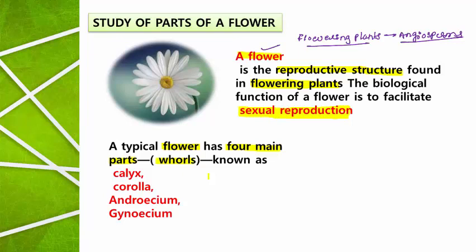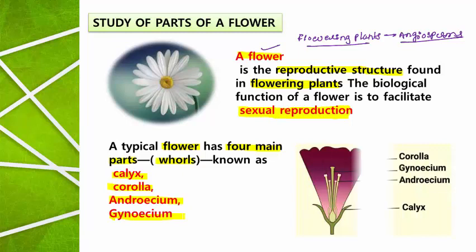In a standard or typical flower, four specific parts are present. They are calyx, second one is corolla, third one is androecium, and fourth one is gynoecium. These are the four typical parts of a standard flower. In the image, you can see the labelings of the four parts of the flower. The first one is calyx, second one is corolla, third one is androecium, and fourth one is gynoecium.